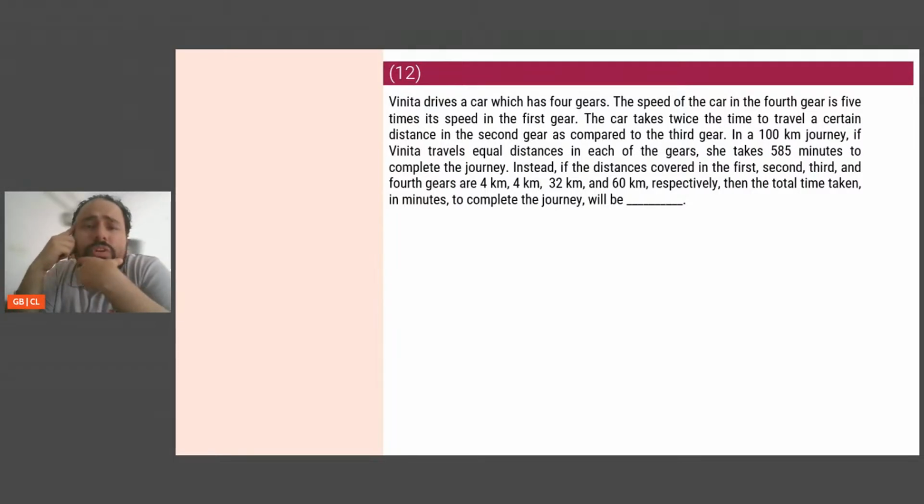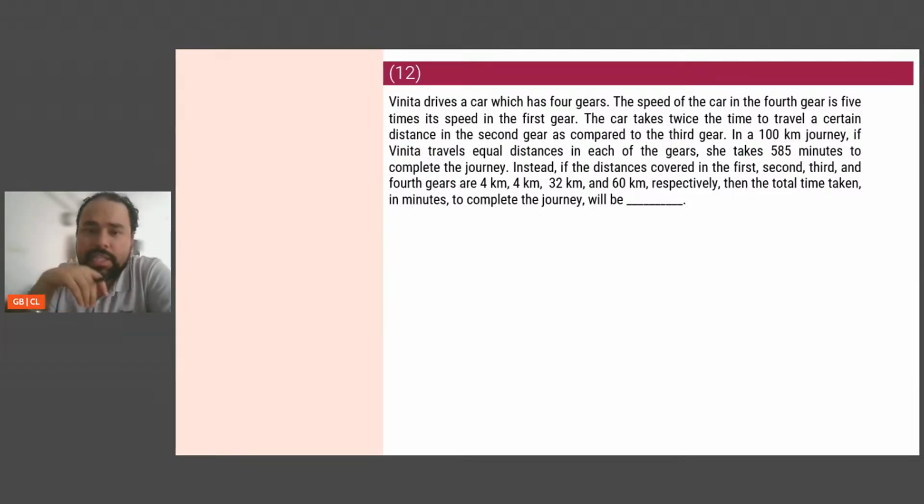Okay. Vinita drives a car which has 4 gears. The speed of the car in the 4th gear is 5 times its speed in the 1st gear. The car takes twice the time to travel a certain distance in the 2nd gear as compared to the 3rd gear. In the 100-kilometer journey, if Vinita travels equal distances in each of the gears, she takes 585 minutes to complete the journey. Instead, if the distances covered in the 1st, 2nd, 3rd, and 4th gears are 4, 4, 32, and 60, then the total time taken in minutes would be.